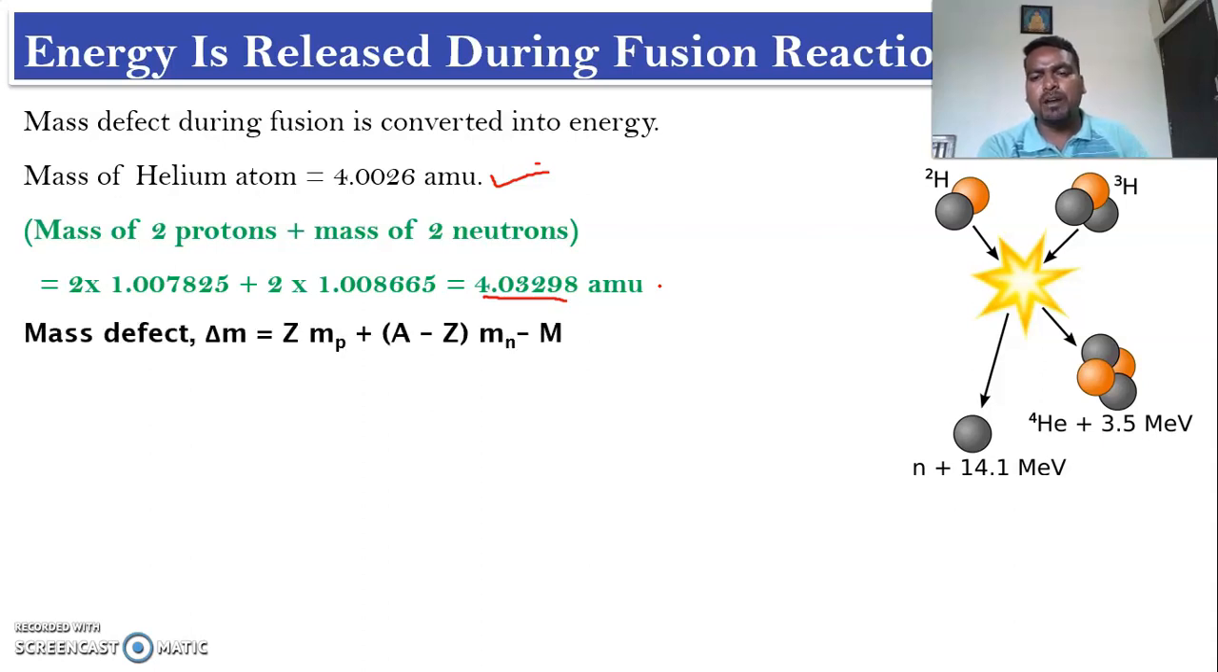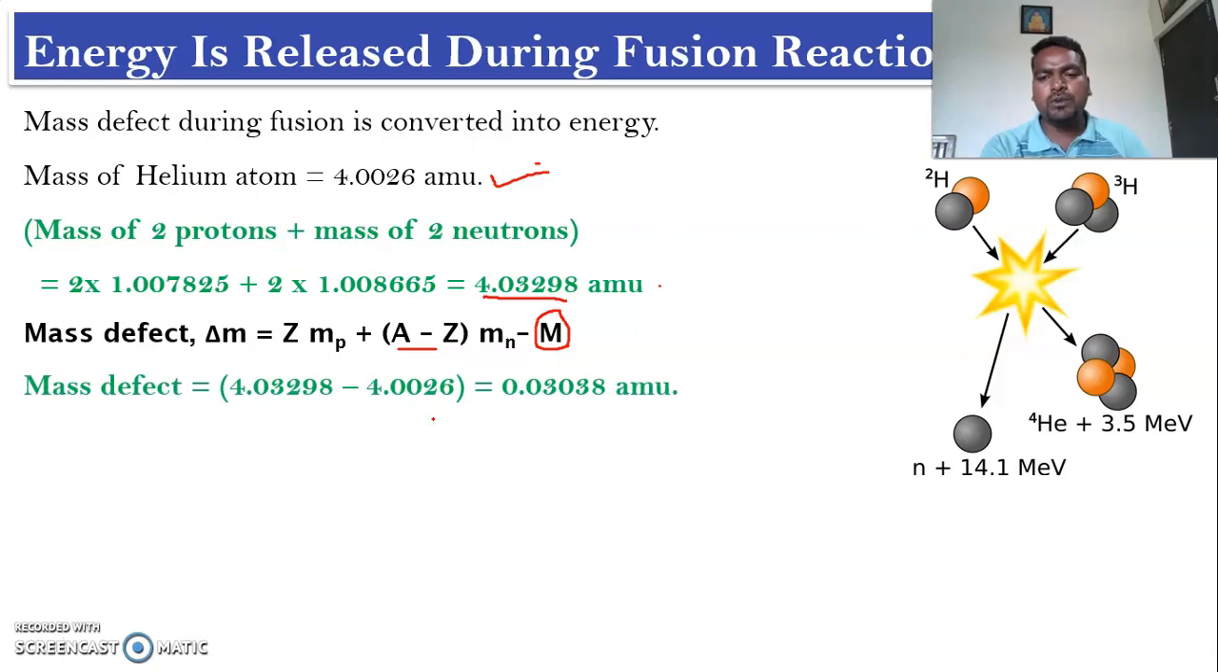Then we know the formula of mass defect. The mass defect is equal to Z Mp plus (A minus Z) Mn minus M, where Z is the number of protons, Mp is the mass of a proton, A minus Z is the number of neutrons, Mn is the mass of a neutron, and M is the mass of helium. If you substitute the values of M and the individual masses of proton and neutron in this equation, we are going to get the mass defect 0.03038 AMU.